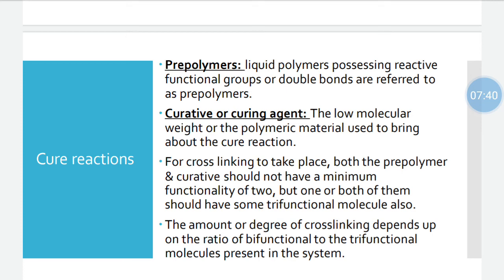curative should have a minimum functionality of 2, but one or both of them should have some trifunctional molecule also. That is, the necessary condition for cross-linking to occur is that either the prepolymer or the curative or both of them should have some trifunctional molecule, because the trifunctional molecules provide sites where linear molecules can be connected through interchain links, leading to cross-linking. So trifunctional molecules provide the site for cross-linking.